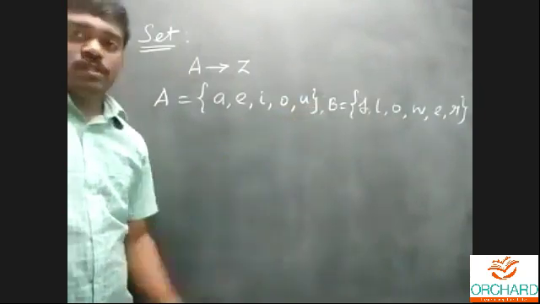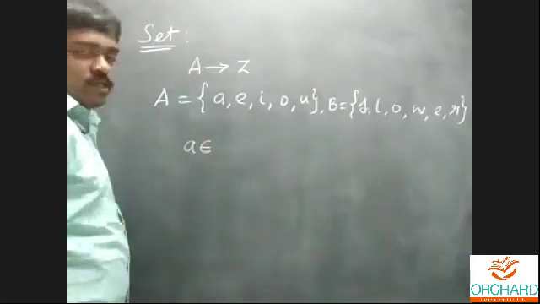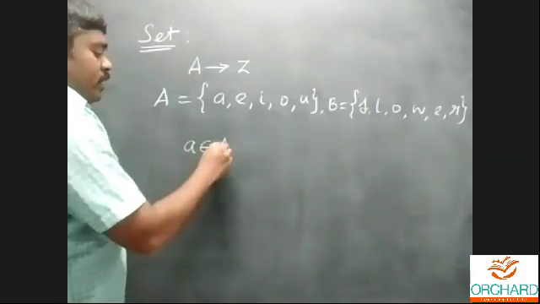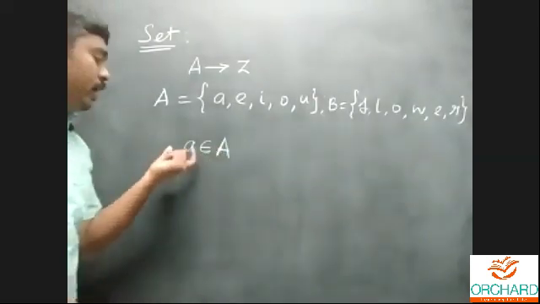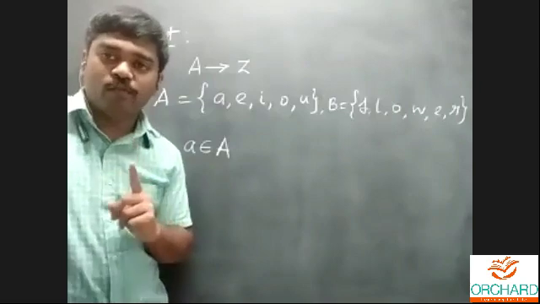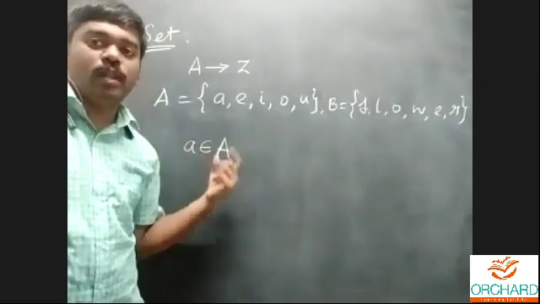Consider these two sets. Now, is the element A belonging to the set or not? Yes, element A belongs to the set. Students, listen carefully: only an element belongs to a set.